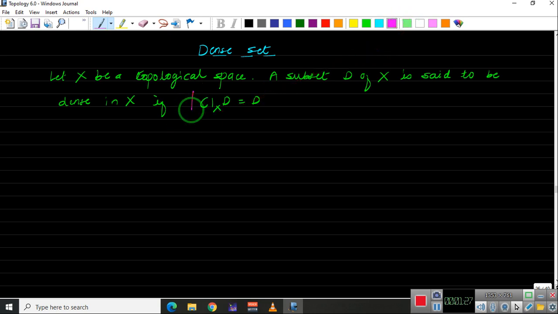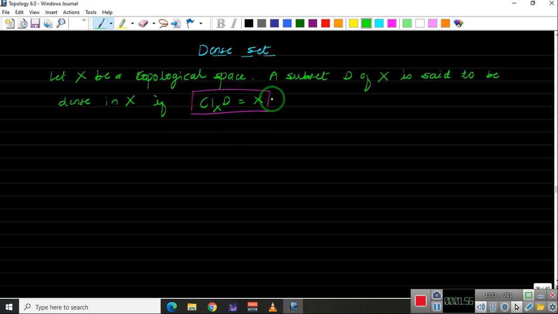So if the closure of D is X, that is, if there is a subset of the topological space X whose closure is the same as the whole space X, then we say that this D is dense in X.